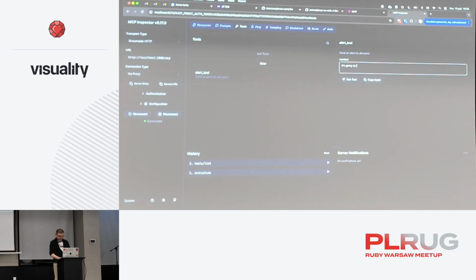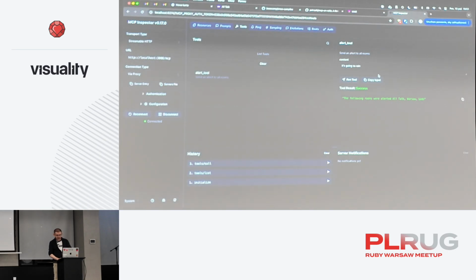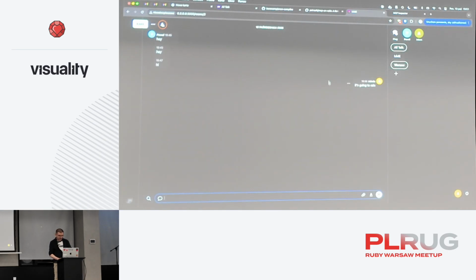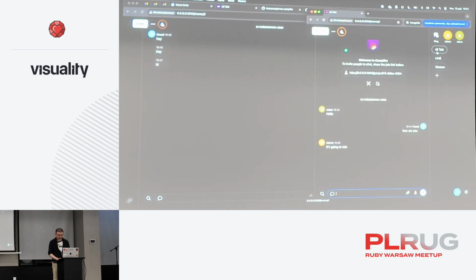So it's going to rain, for example. Run this tool. Again, this doesn't really look like much, but this inspector connects over the MCP protocol to our server, uses the tool that we've created, and it actually succeeded because it's green. Yay. All right, so since we ran this, we can go back to our chat, and we can see that the admin has broadcasted it's going to rain in all the channels. So it actually works. We connected to that tool.